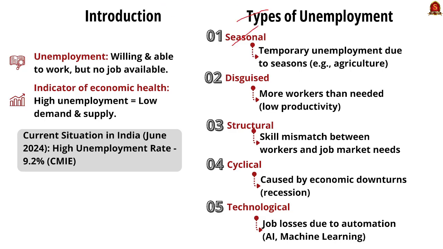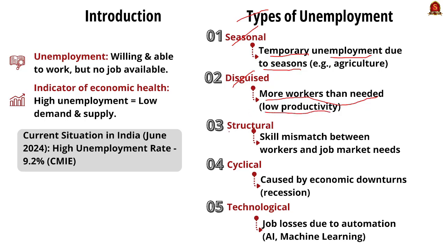The first one is seasonal unemployment. It is very temporary unemployment due to seasons. For example, in the agricultural sector, there is a temporary engagement of laborers with respect to productive works. So it is very seasonal in nature. The second one is disguised unemployment. Here more workers than needed are present. So there will be very low productivity.